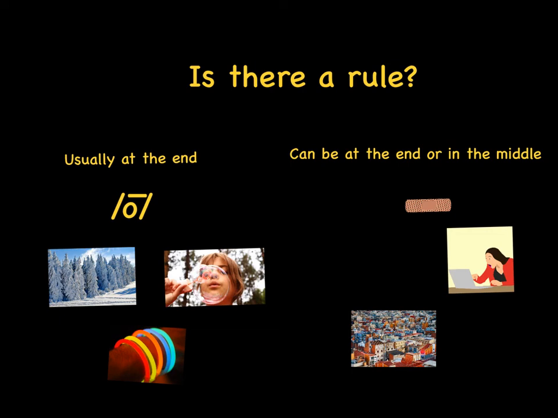In town, it happens in the middle, town. In wow, ow, it's at the end. So the OW saying O usually only comes at the end. The OW saying ow can come at the end or in the middle. Yay! You did it!